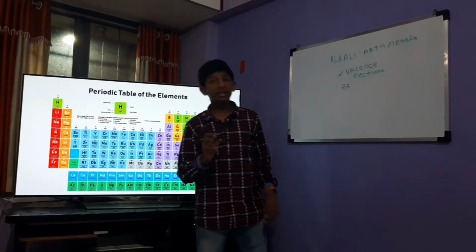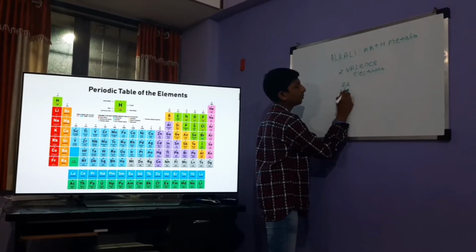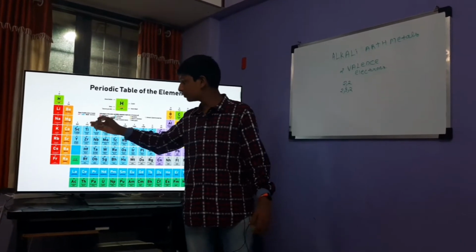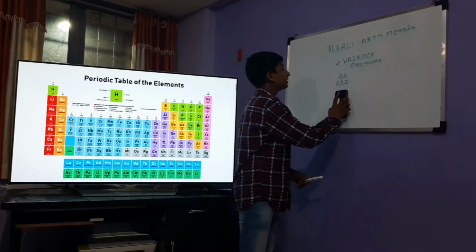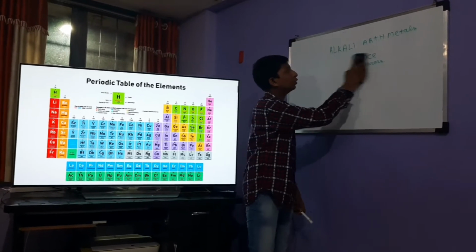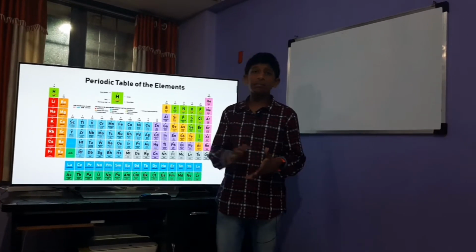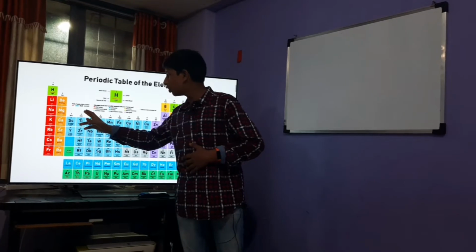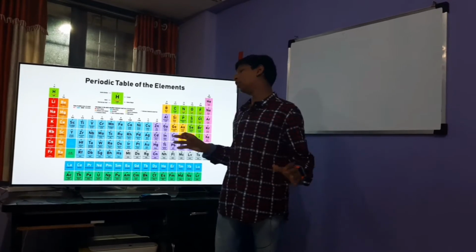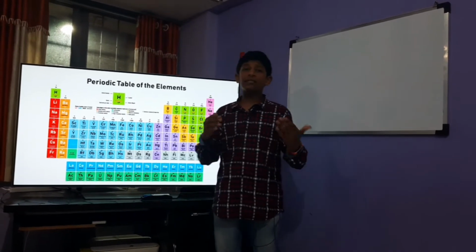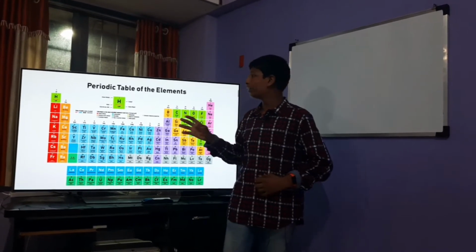In the same way, magnesium's electronic configuration is 2, 8, 2. Like that, calcium, strontium, barium and radium have the same number of valence electrons, which is 2. So they obviously share the same chemical properties. It is the same case with groups 3, 4, 5 and all the groups: they have the same number of valence electrons, and their valence electrons depict their group.